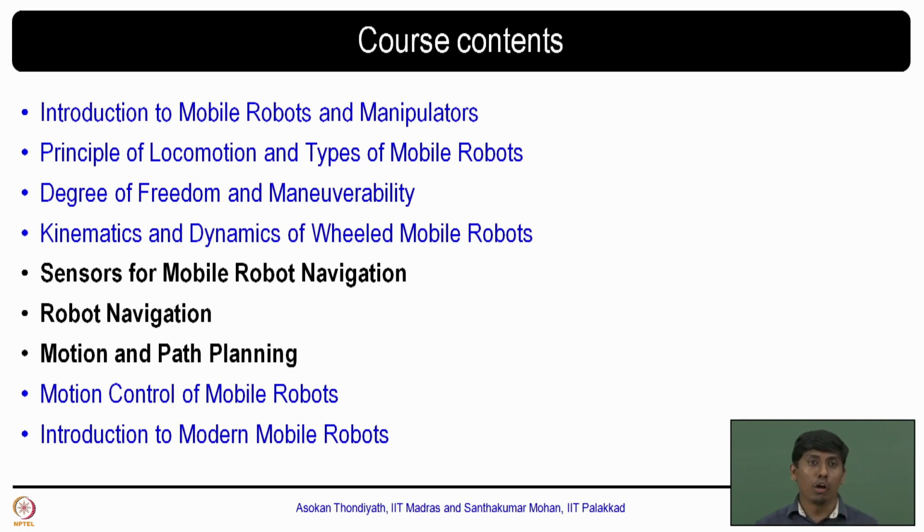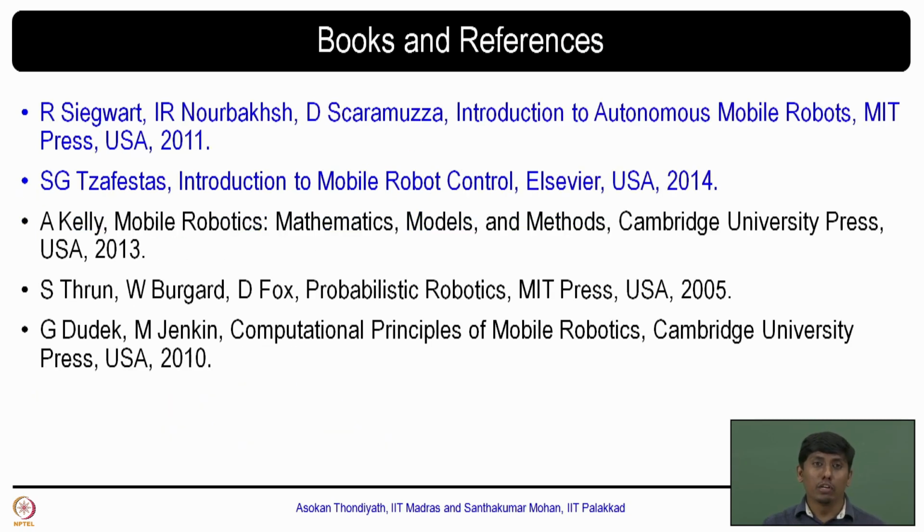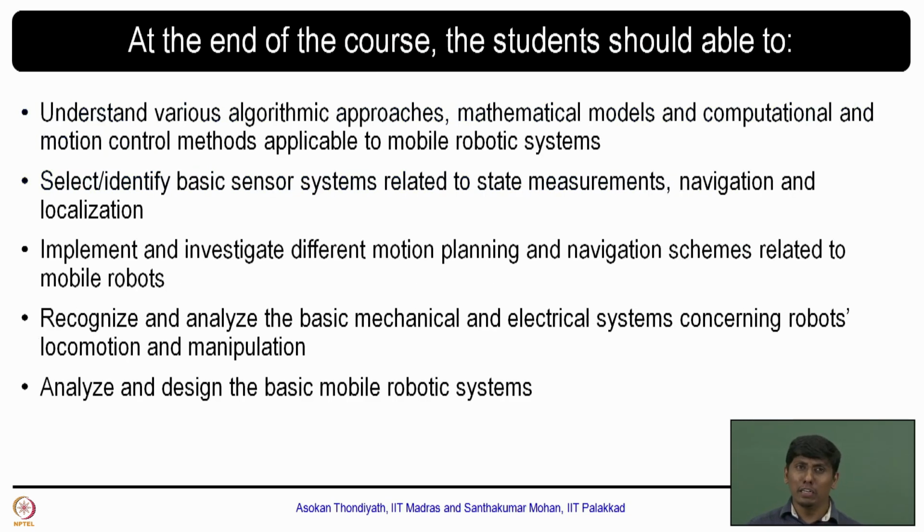This is the overall mobile robot content, but the current scenario keeps popping up, so we would also be talking about modern mobile robots in a broad way. You can look at the 3 lines given in black color; these portions would be covered by Professor Ashokan. That is the intention. Now if you look at the books, there are 5 books given. The first 2 books are very close to this particular course, where the course content we are covering would be directly followed, though some notation may change. However, the remaining 3 books are for further reference.